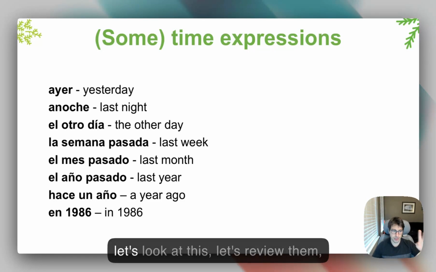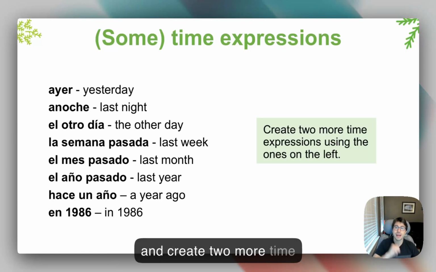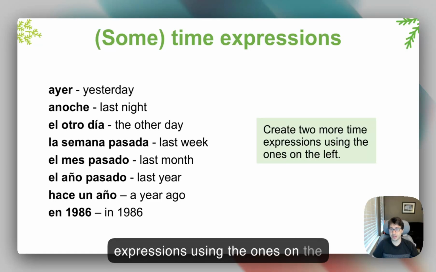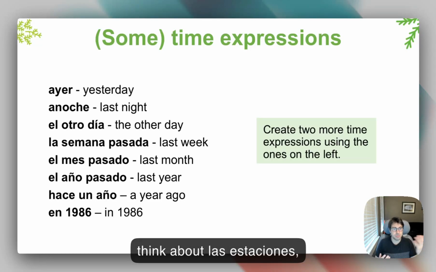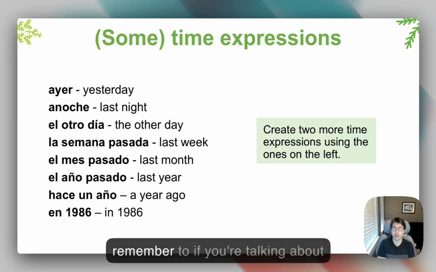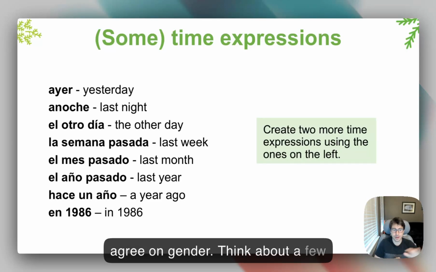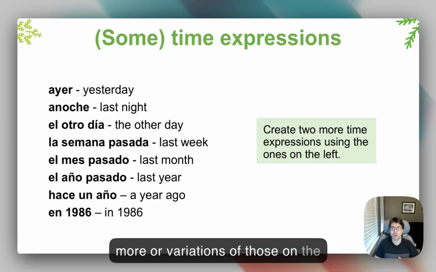El 1986. Now, let's look at these, let's review them, and I want you to pause the video and create 2 more time expressions using the ones on the left and changing them slightly. So think about las estaciones, summer, winter. How do you say that in Spanish, and how can you use that with this? And just remember, if you are talking about la primavera, it will be la primavera pasada, feminine. If you're talking about el lunes pasado, masculine. So they always have to agree on gender. Think about a few more variations of those on the left and create 2 more expressions.